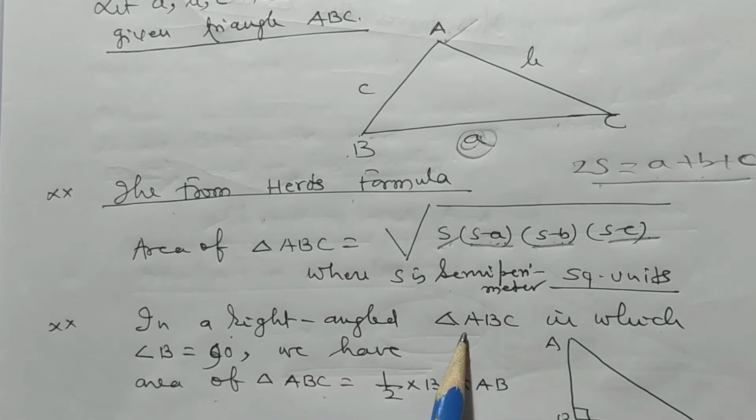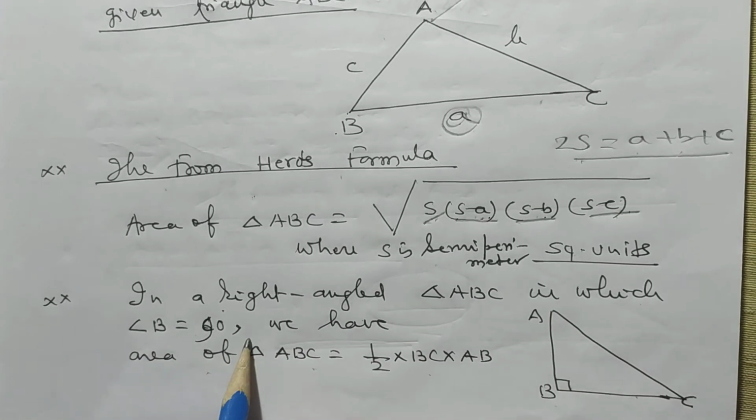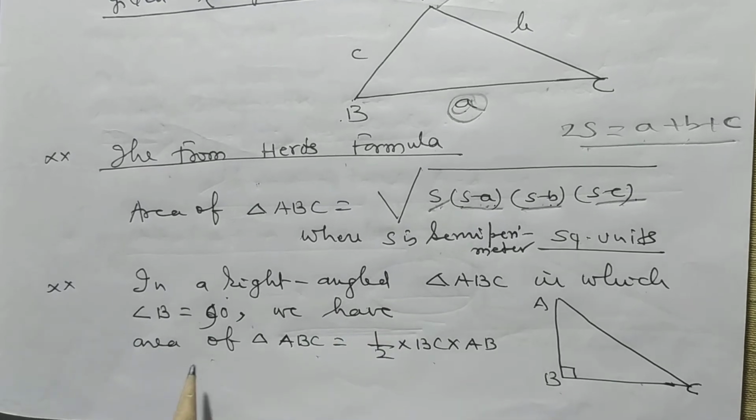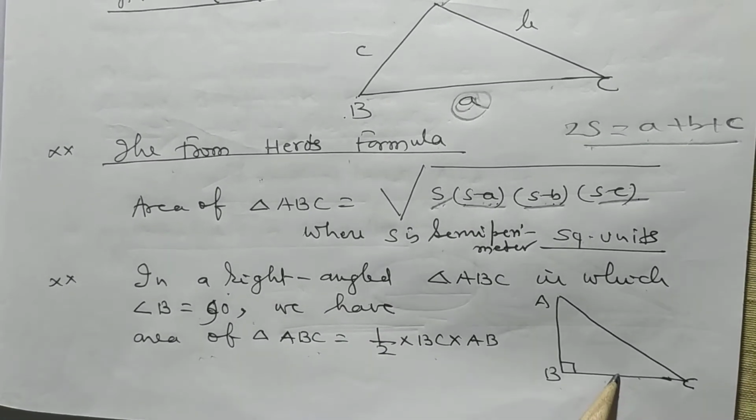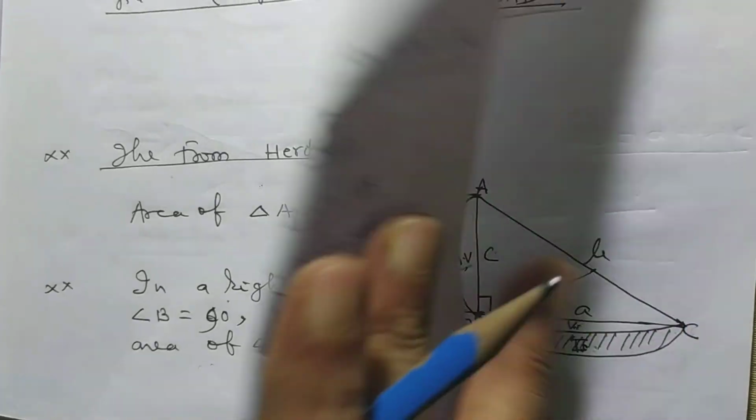In a right angle triangle ABC, in which angle B is 90 degrees, we have area of triangle ABC is equal to half into BC into AB.